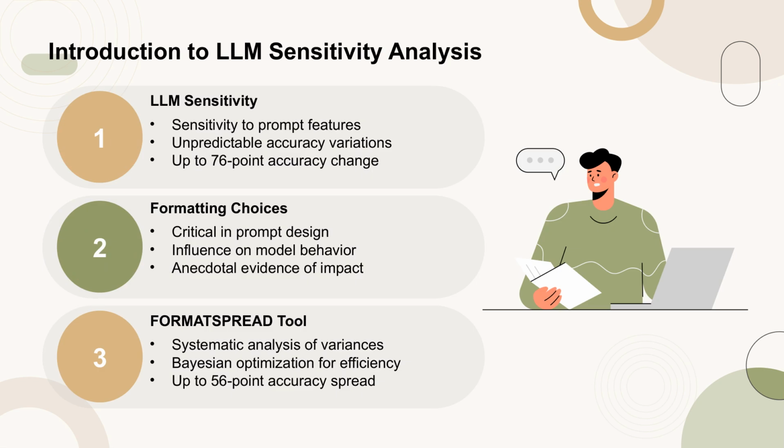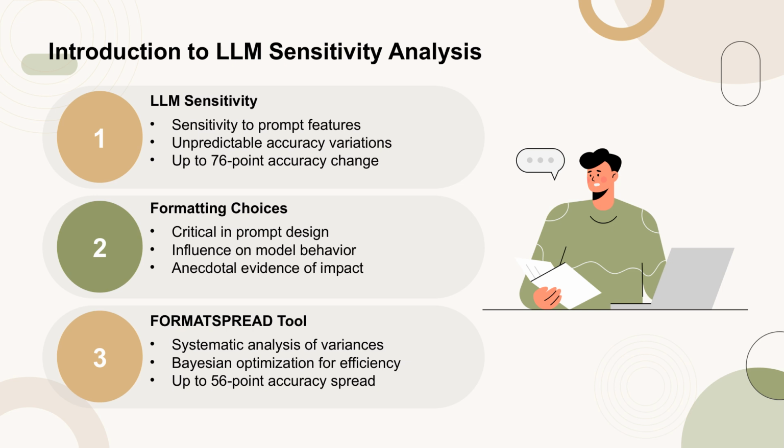The introduction of this paper discusses the sensitivity of large language models, LLMs, to various prompt features, particularly focusing on formatting choices. It highlights that despite the assumption that formatting should not significantly affect model performance, there are unpredictable accuracy variations, with up to 76-point differences observed in some cases.